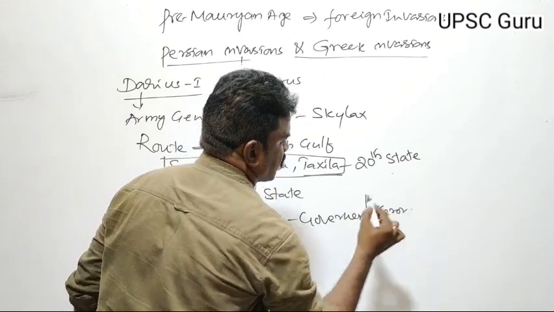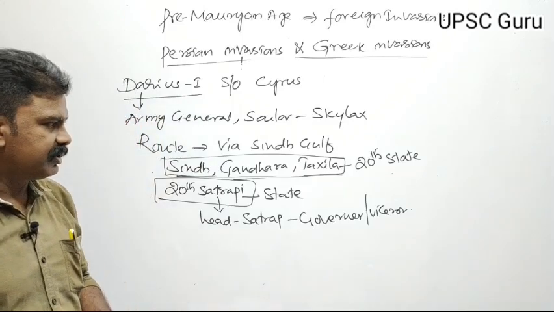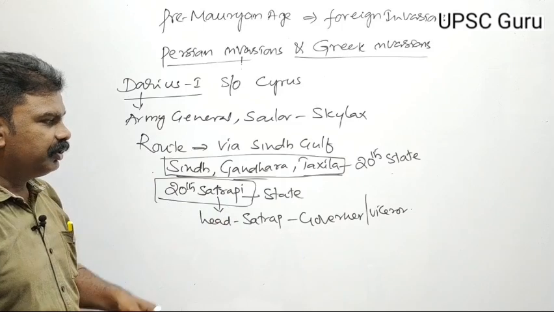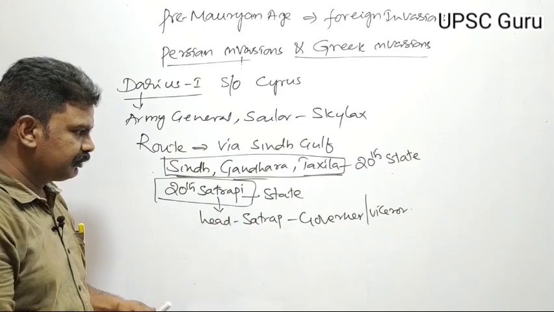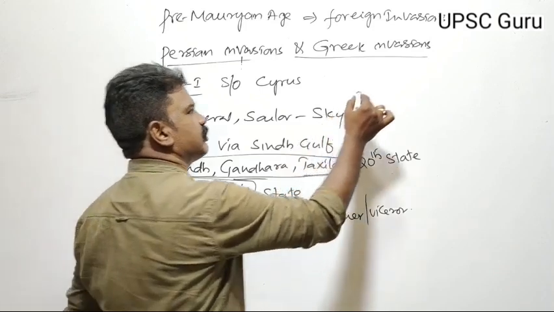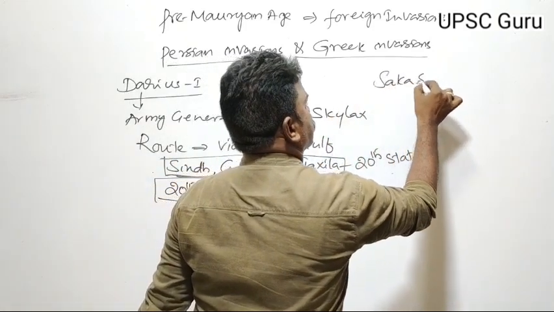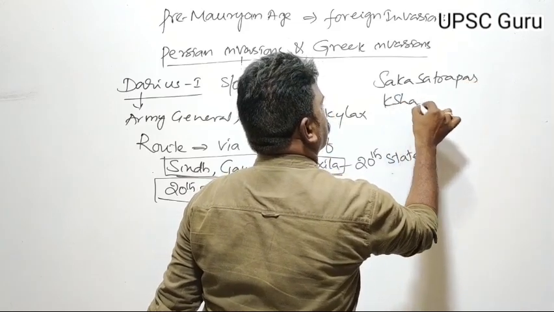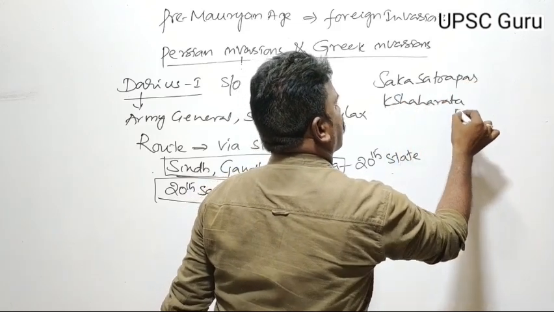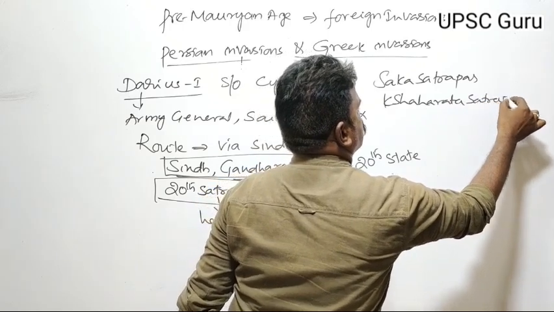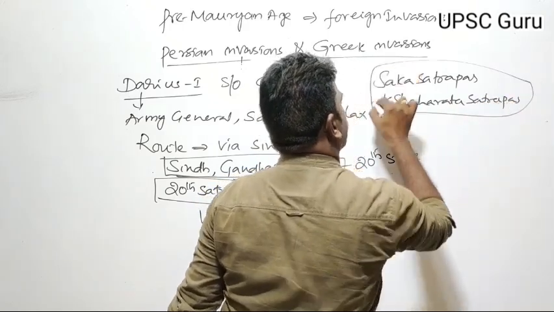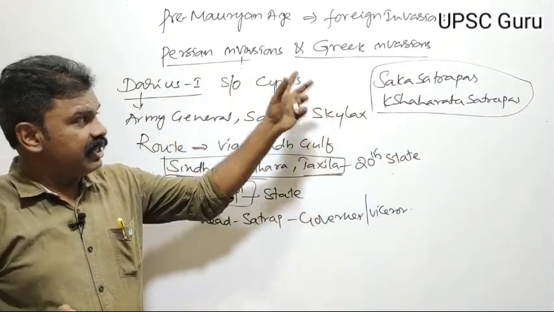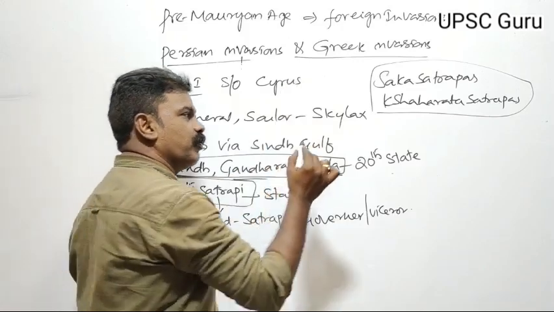In a later period, these satraps ruled India under the name of Saka satrapas, and also the Chaharata kingdom.